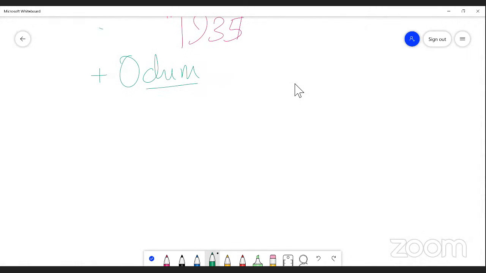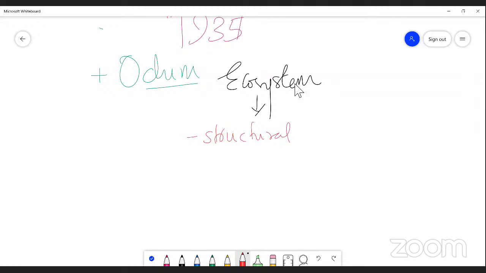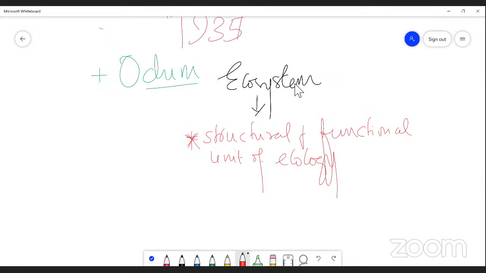According to Odum, an ecosystem is a structural and functional unit of ecology. So that is called an ecosystem.